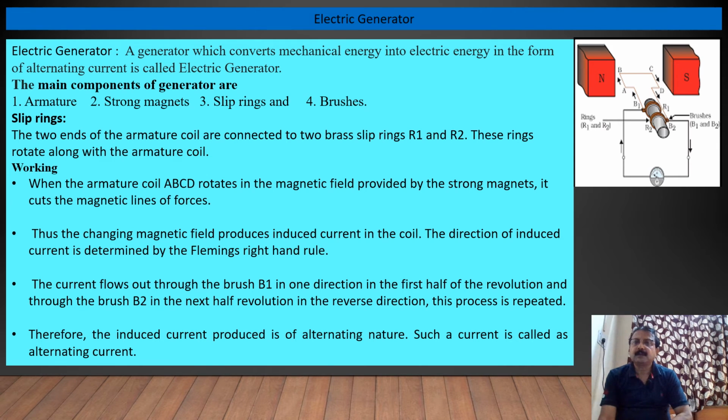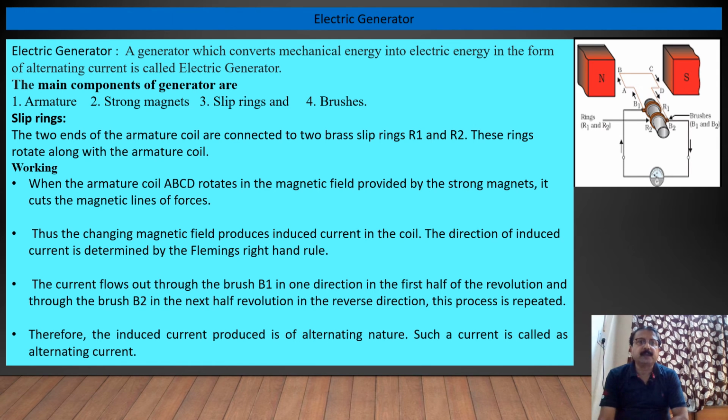Here you can see this is brush B1 and this is brush B2, and rings R1 and R2 are connected to the conductor, and here I have shown a meter which will show the measurement of current in ampere.